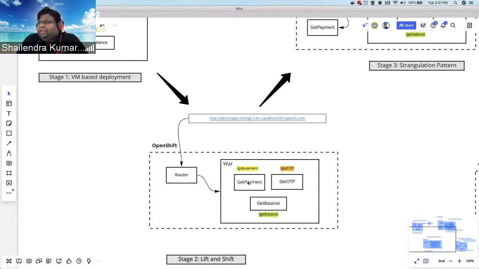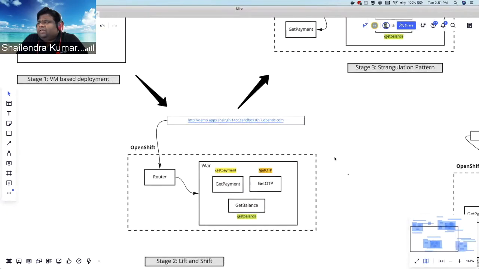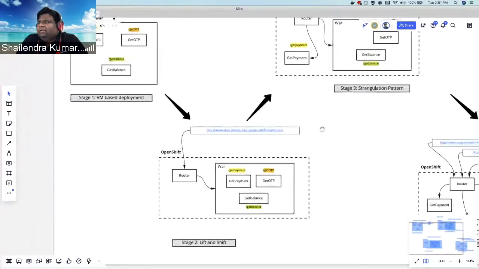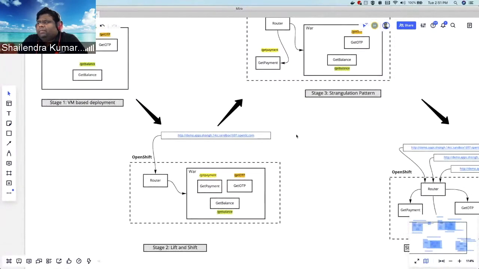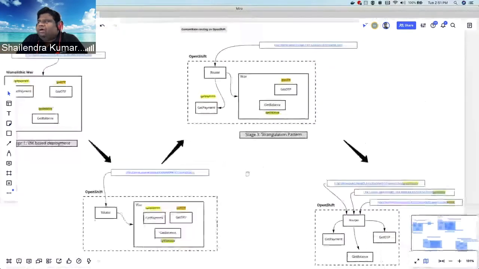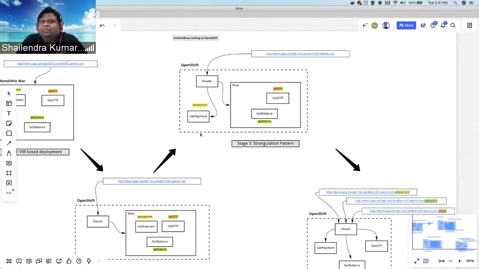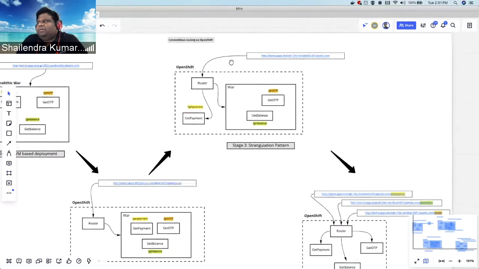And in the next stage, this was stage 2, they tried picking up one of their services and tried to extract it outside the WAR file and deploy it as a single unit, a single microservice. Okay. And so at stage 3, which was an intermediate stage, both the WAR, the monolithic application, as well as microservices, are deployed on the OpenShift.